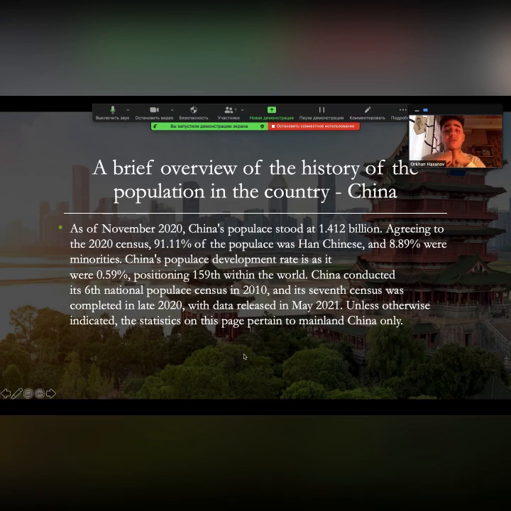Here is brief information on the history of the population in the country China. As of November 2020, China's population stood at 1.412 billion. According to the 2020 census, 91.11% of the population was Han Chinese and 8.89% were minorities. China's population growth rate is only 0.59%, ranking 159th in the world.